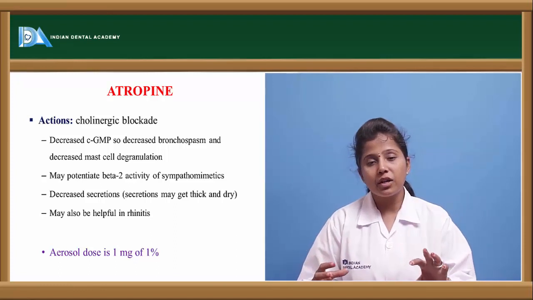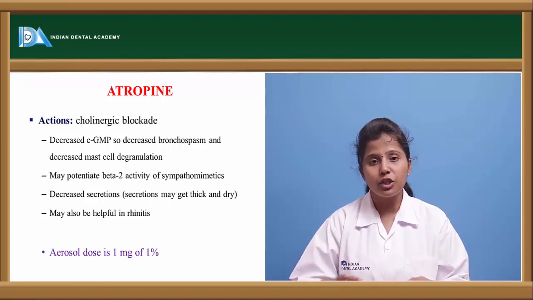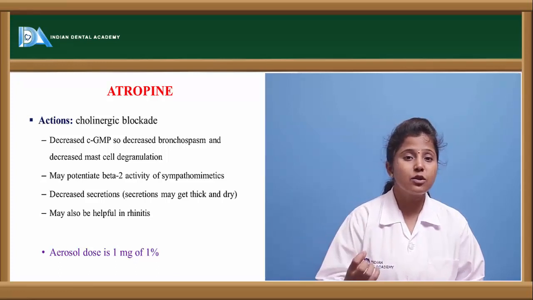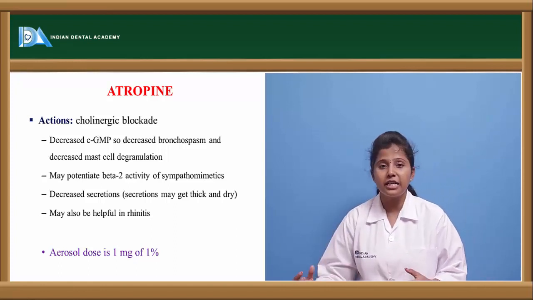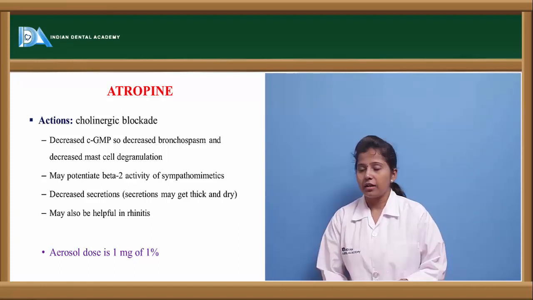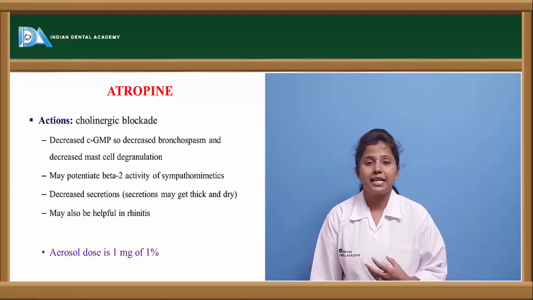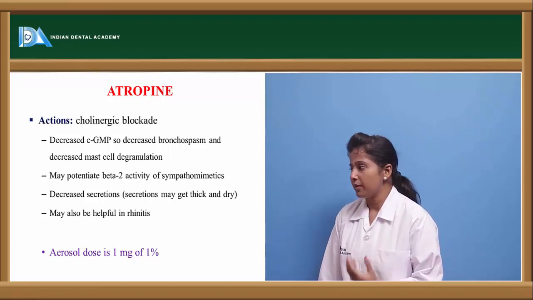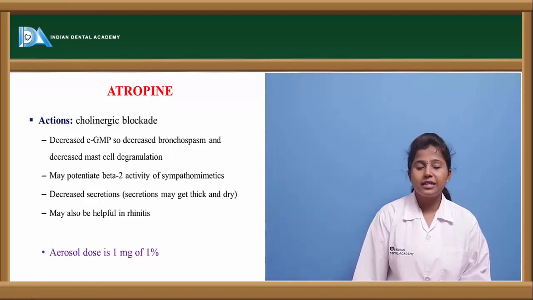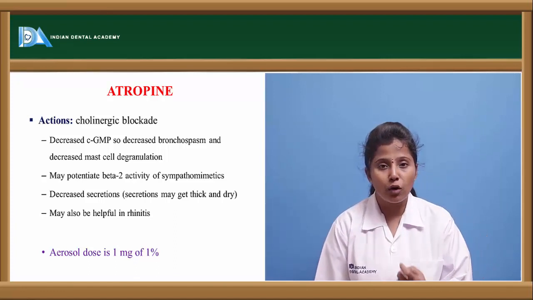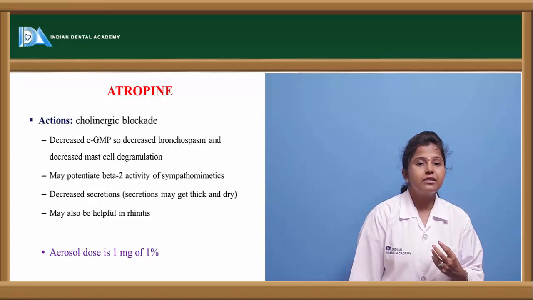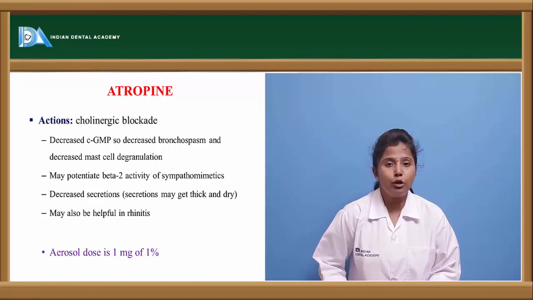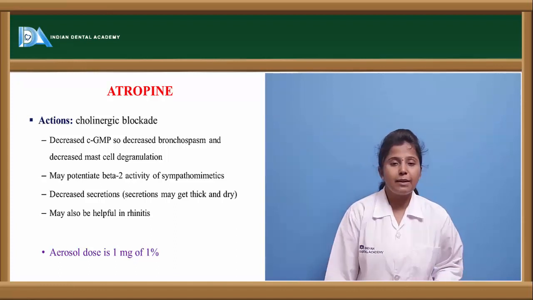If atropine, or the antimuscarinic drugs, are given in combination with a beta-2 receptor agonist, it shows a synergistic effect, as the beta-2 receptor agonist activity is potentiated by these antimuscarinic drugs. It is also helpful in treating rhinitis. Rhinitis is one of the disorders where watery eyes are observed. The dose of atropine is mostly recommended in aerosol form. Aerosol is where the drug is given in the form of air droplets. The dose is almost 1 mg or 1%.